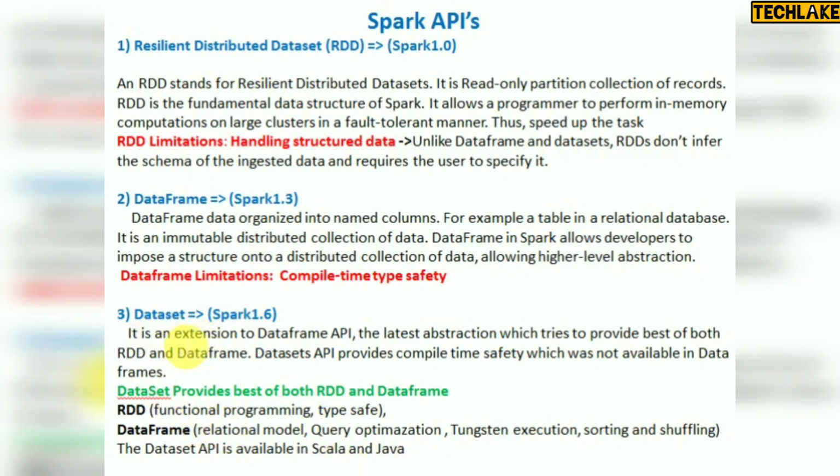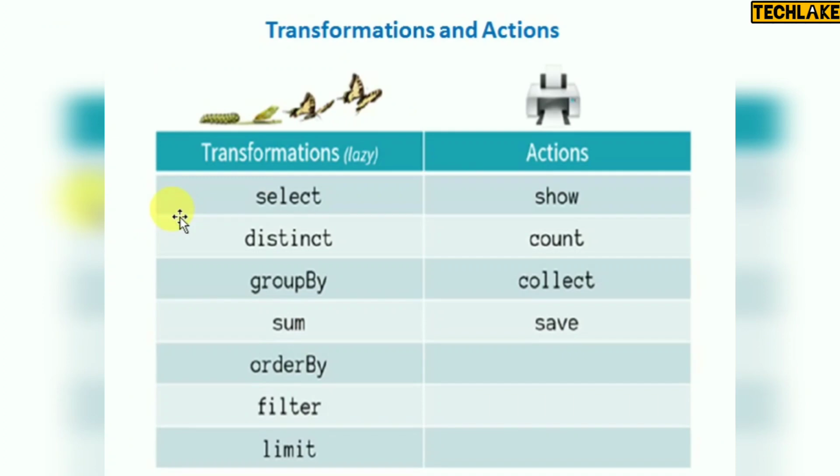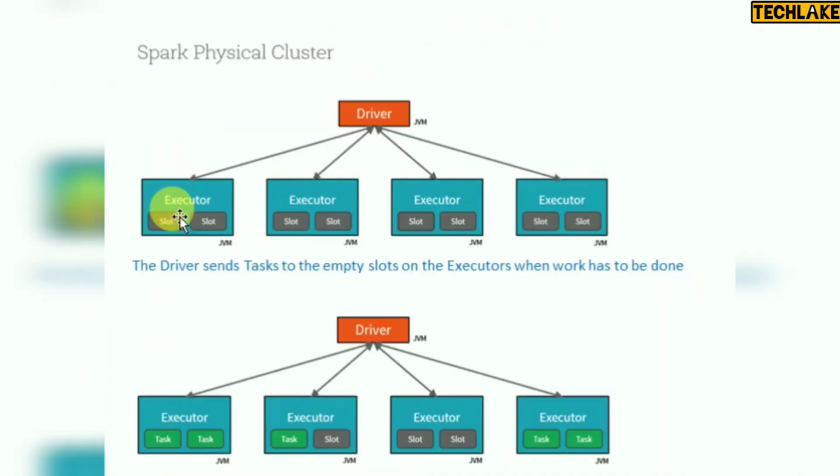But this data set, only you can use Scala and Java, but if you are working on R or Python, you can create a data frame, you can use this. This is related to APIs, how we are storing this data and we are doing all these data transformations. So when you are working on operations on this data set or RDD, those we will call transformations and actions. But before that, I will show you how execution will happen.